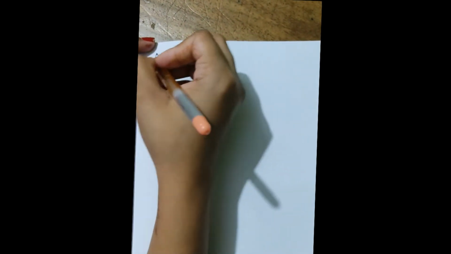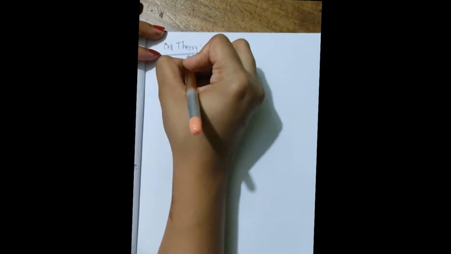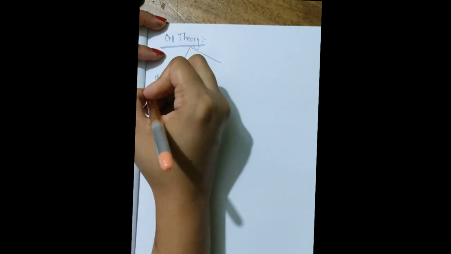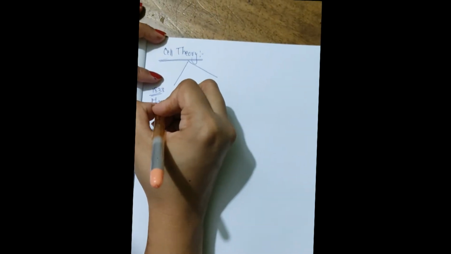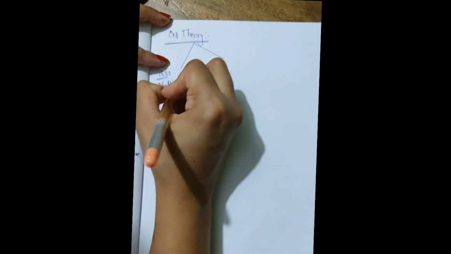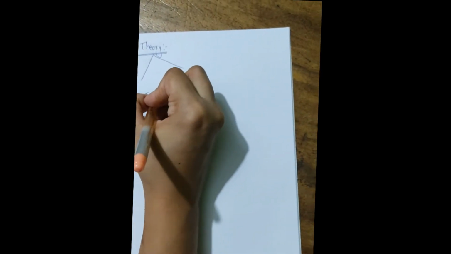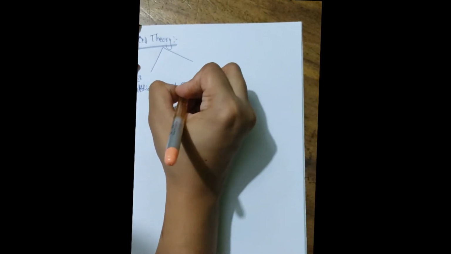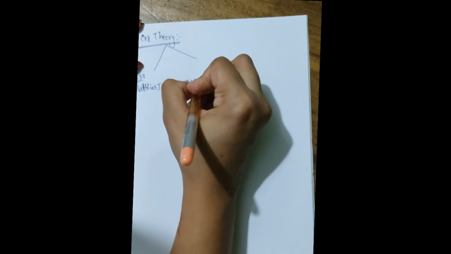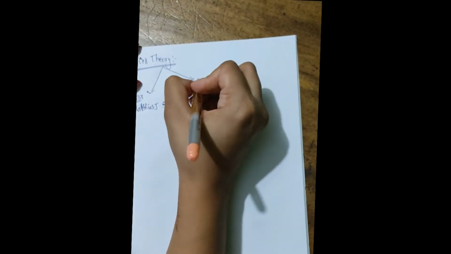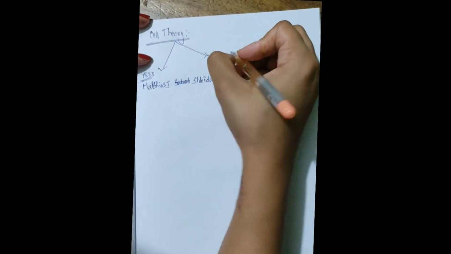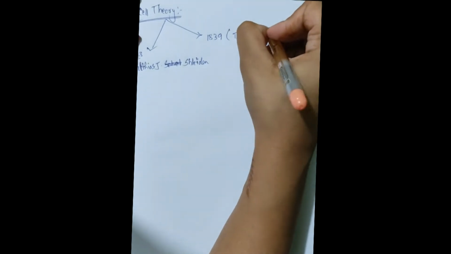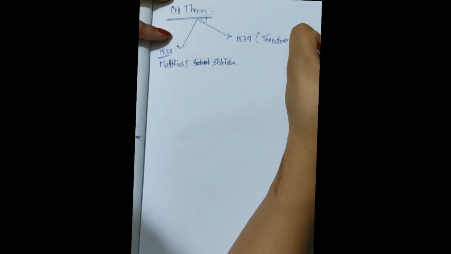Cell theory was given by two scientists: in the year 1838, Matthias J. Schleiden, and in the year 1839, another scientist, Theodor Schwann.